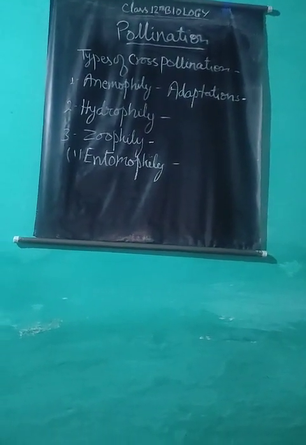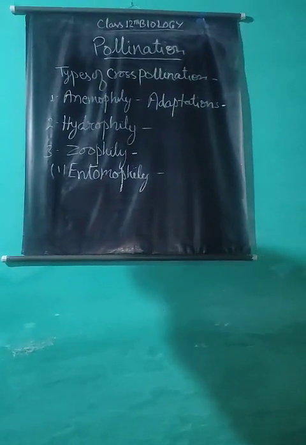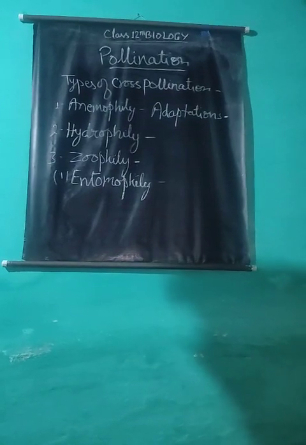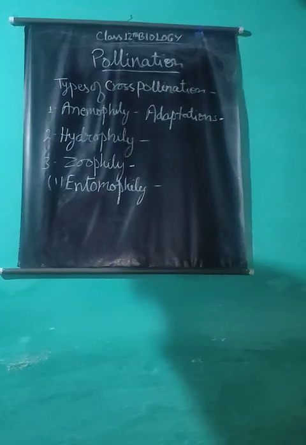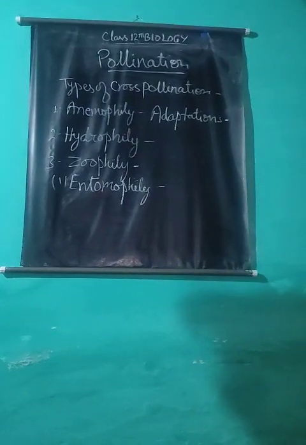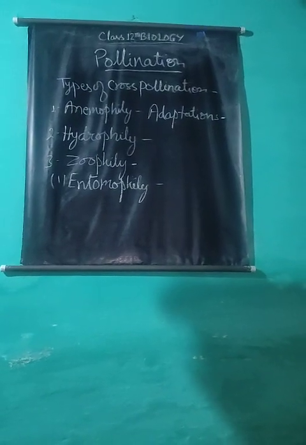For entomophily, flowers have some adaptations. Flowers are very attractive to attract insects. Sometimes bracts also become attractive and colored. For example, in bougainvillea; in Acacia nilotica (babul) and Mimosa pudica (touch-me-not plant), stamens are colored and attractive. Many flowers produce nectar, which is food for many insects. Many flowers produce good fragrance, which attracts insects toward them. In plants like sunflower and marigold, the whole inflorescence is colored and attractive.